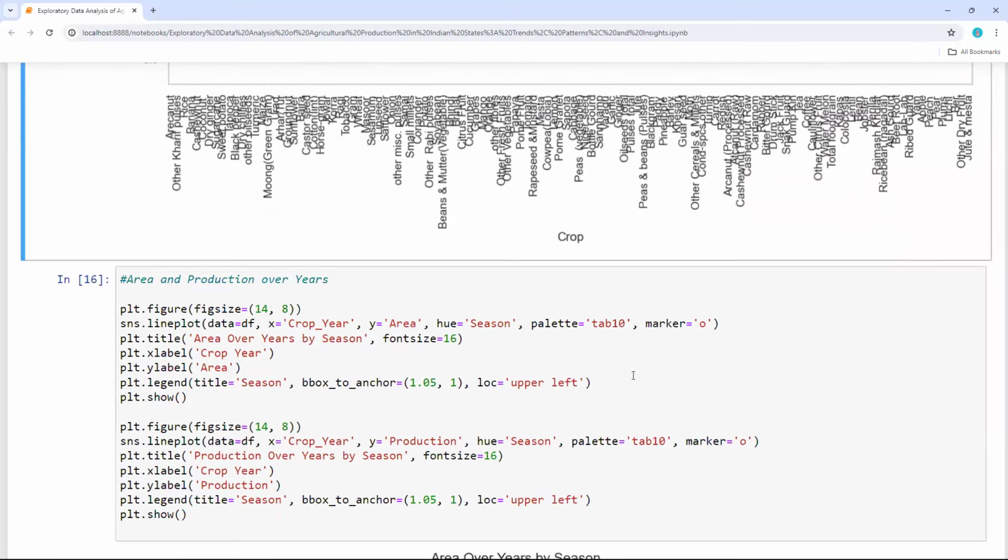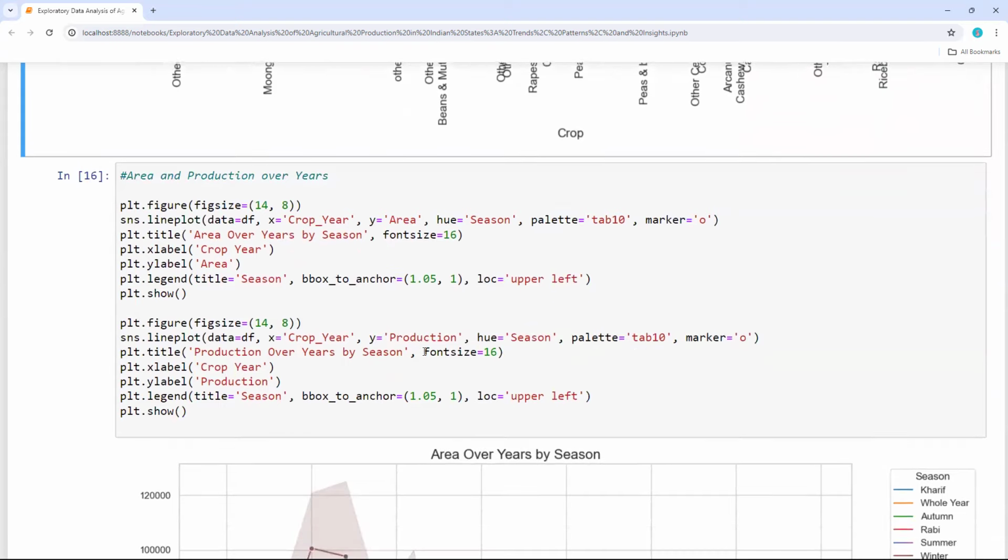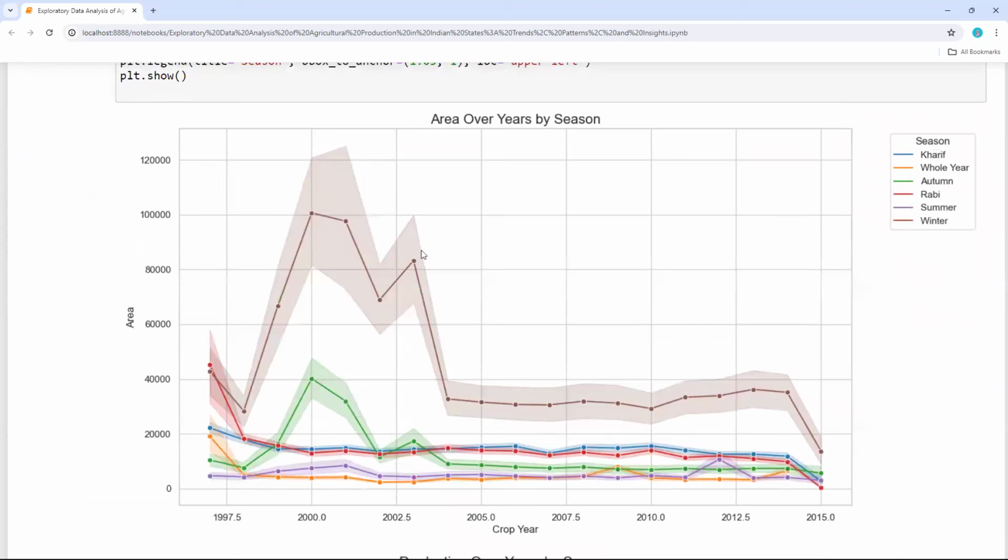And if I wanted to see area and production over years, so in a given year, how much is the production and how much is the area utilized. So this is where you can get area over years by season. So in 1997, which is at 40,000, sorry, 42,000 hectares. And season on season, so this is for Kharif season and this is for winter. So this is for winter.